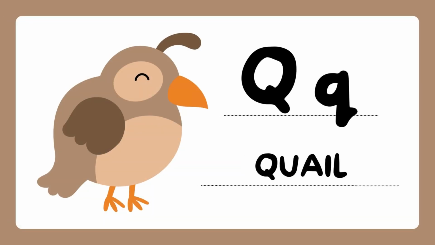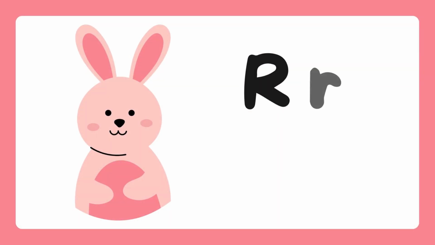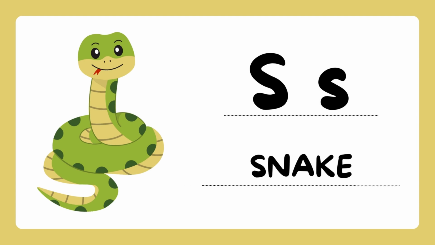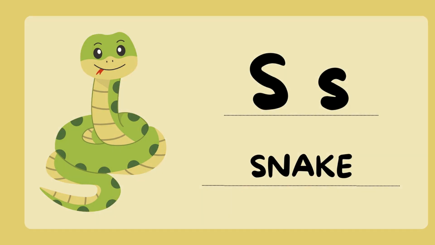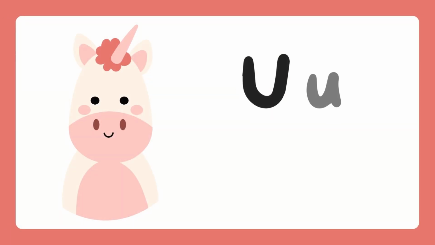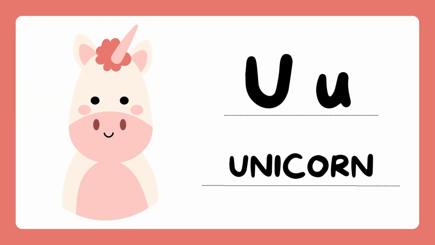Q is for quail. R is for rabbit. S is for snake. T is for tiger. U is for unicorn.